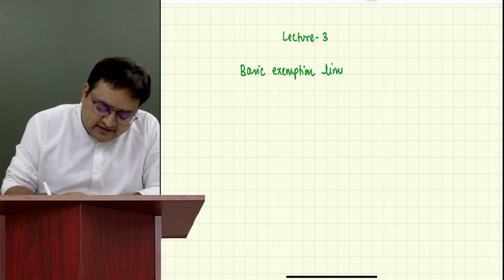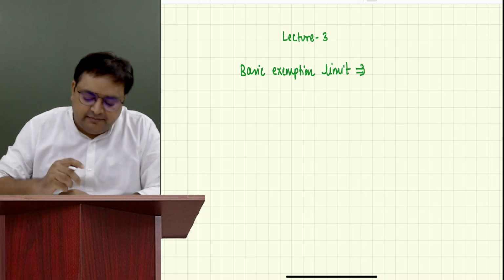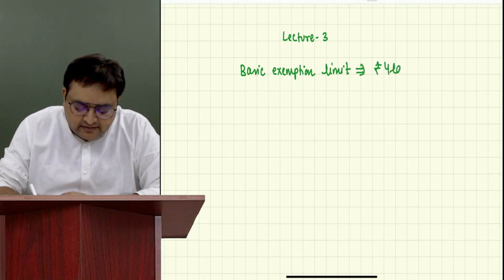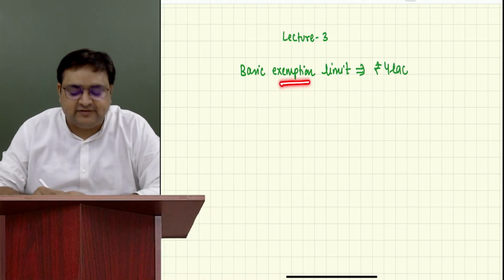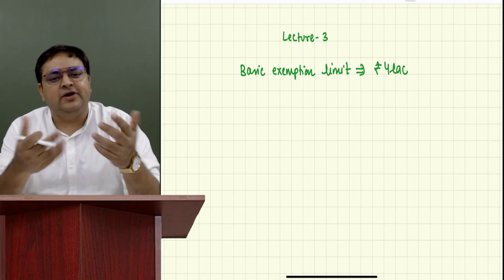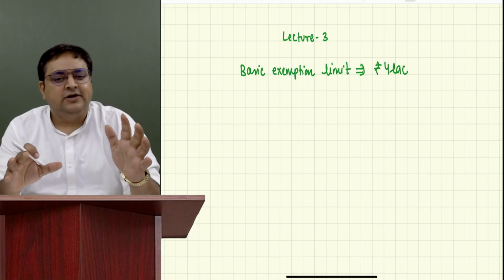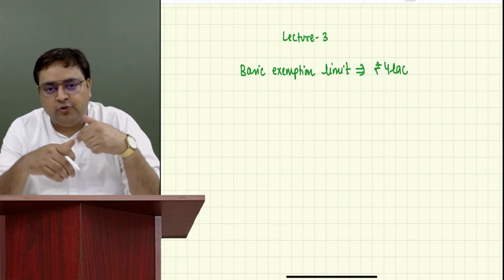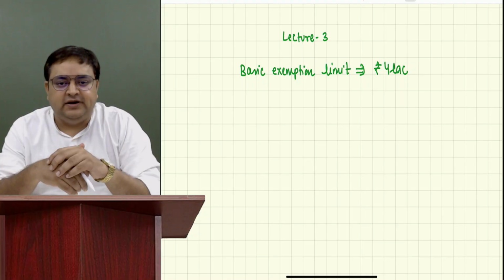So if somebody asks you what the basic exemption limit is for this year, you will say that 4 lakh is the basic exemption limit. The word itself says exemption. What does exemption mean? Up to 4 lakh your income is exempted from tax. You don't have to pay any tax on 4 lakh. But if you earn more than 4 lakh, then you have to pay taxes.